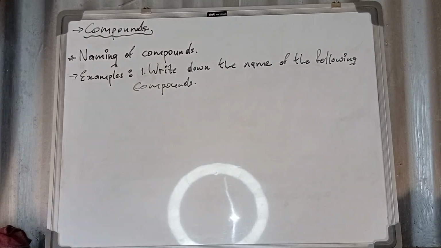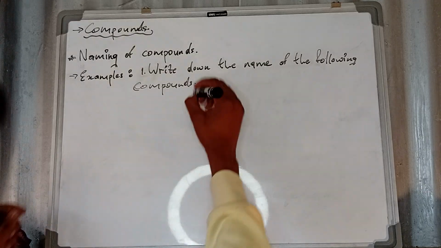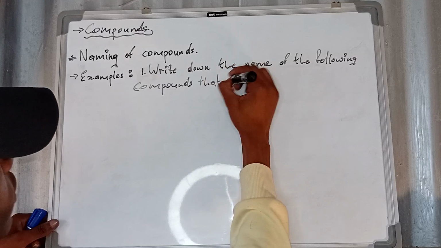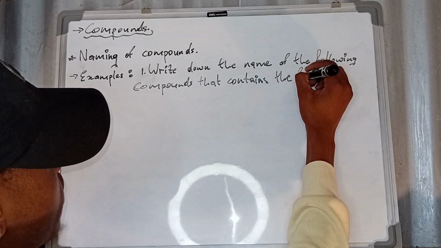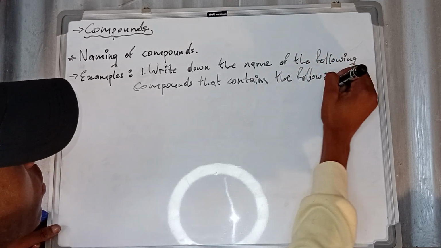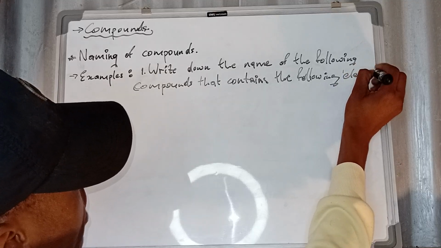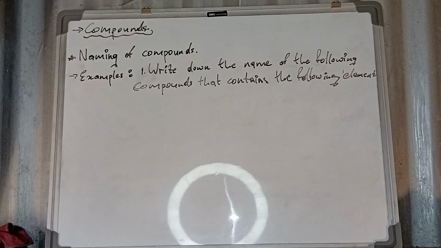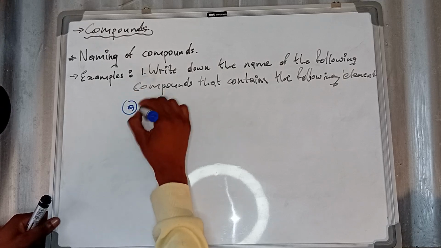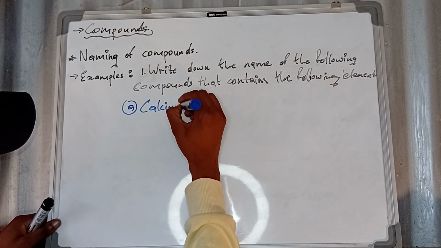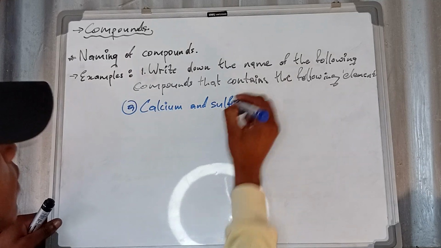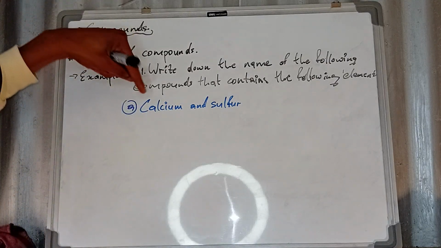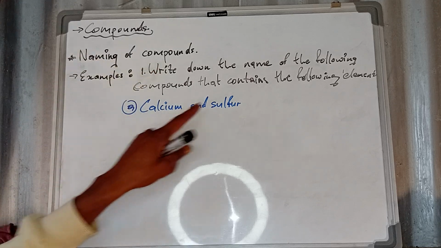Okay, compounds that contain, for additional who do not understand, that contain the following elements. Now listen to me carefully. Let's say for A, you are given calcium and sulfur. They say we want the name of the compound that contains calcium and sulfur.